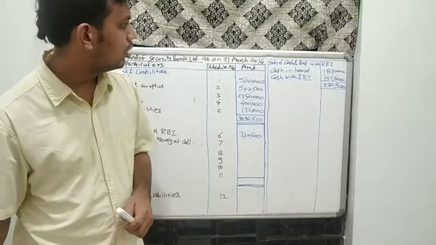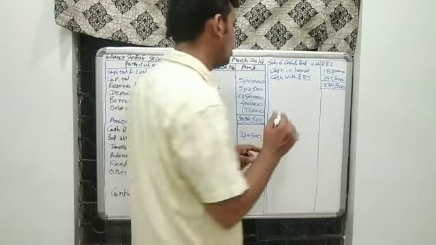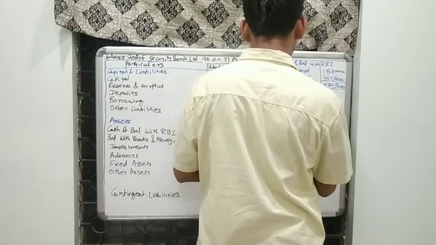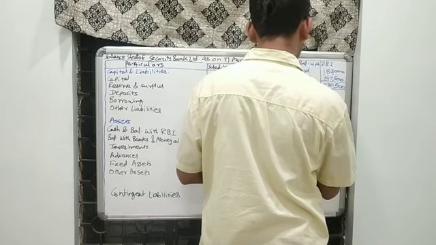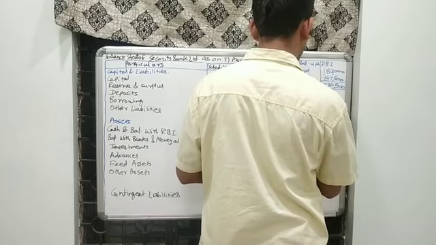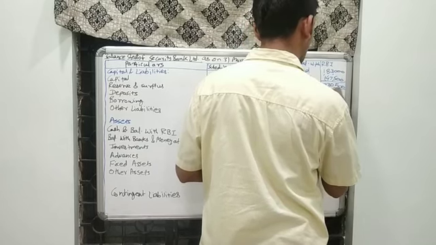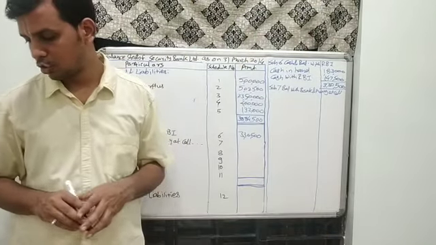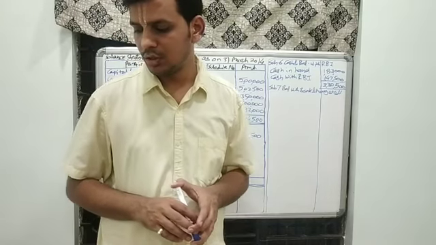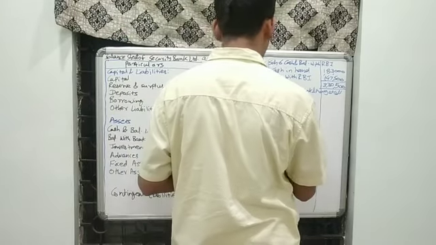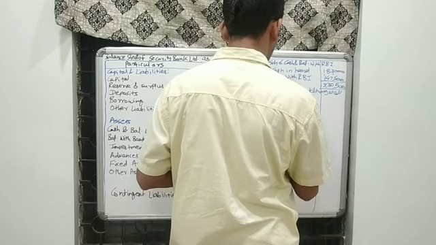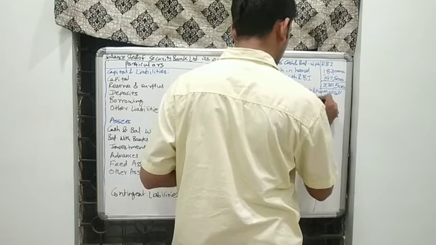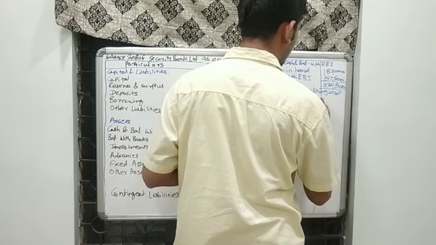Then is schedule number 7, balance with banks and money at call and short notice. In the question we have been provided with money at call and short notice.